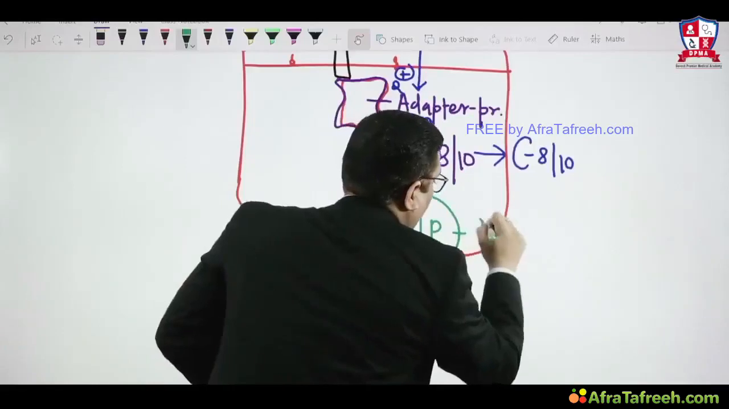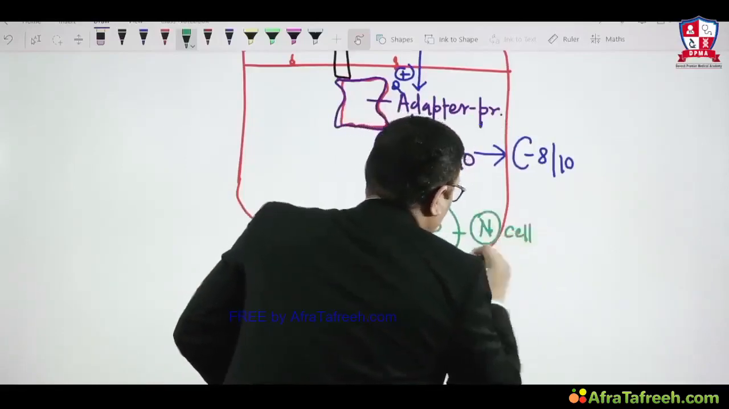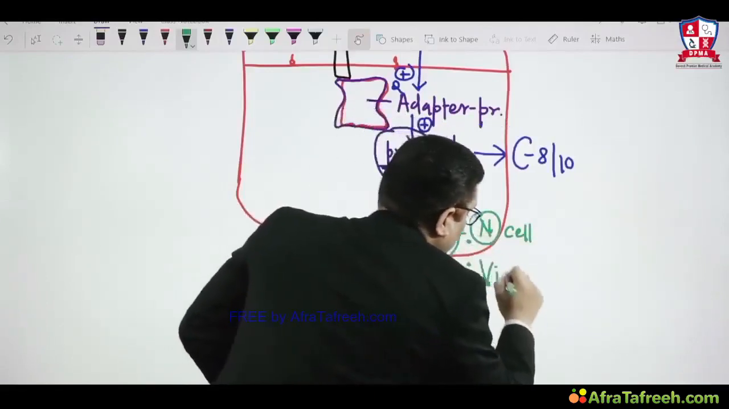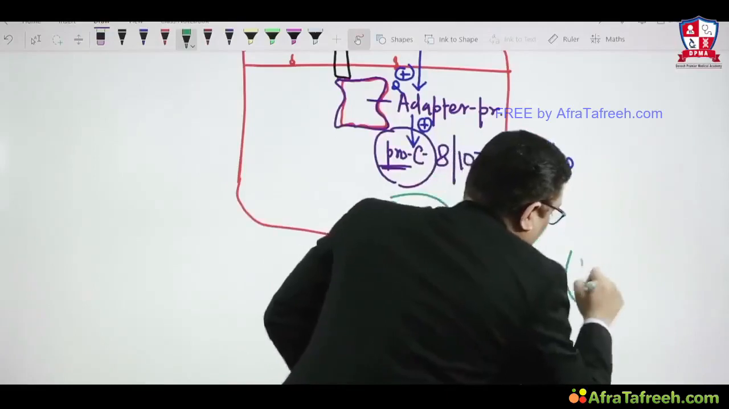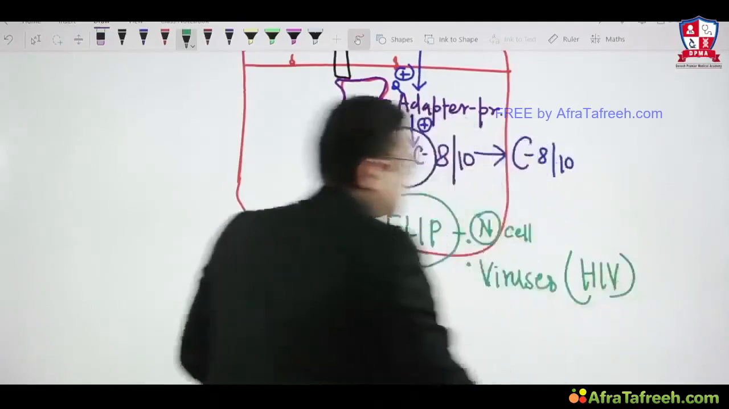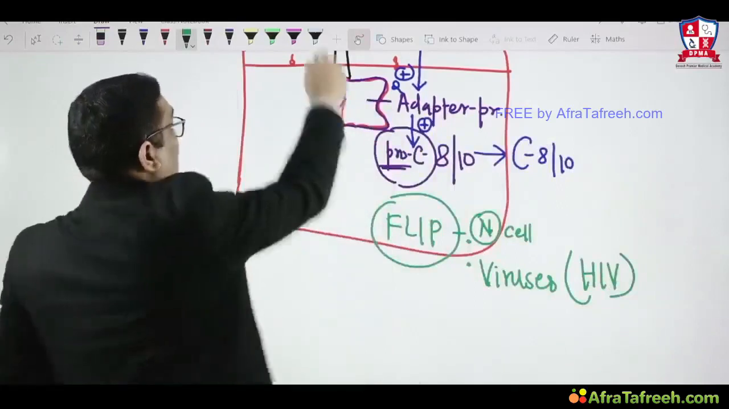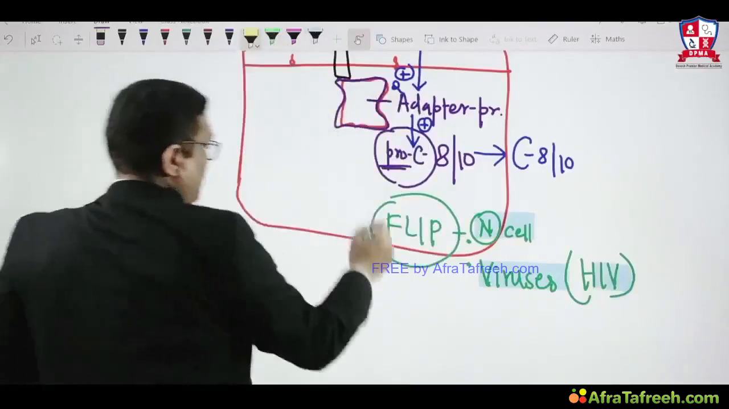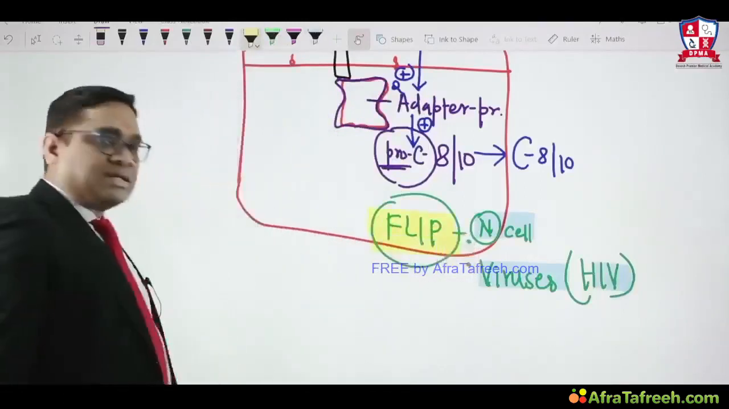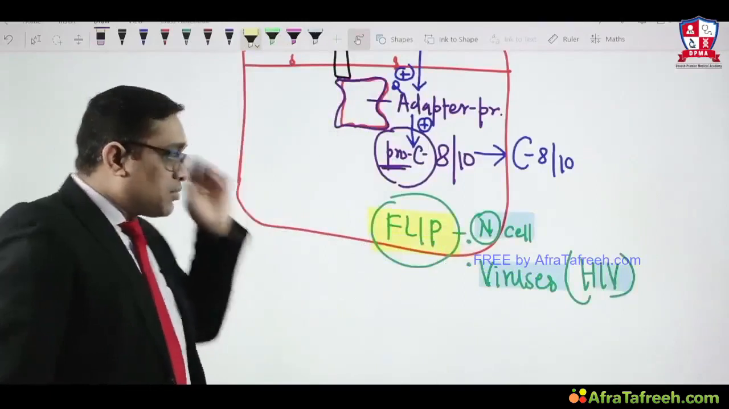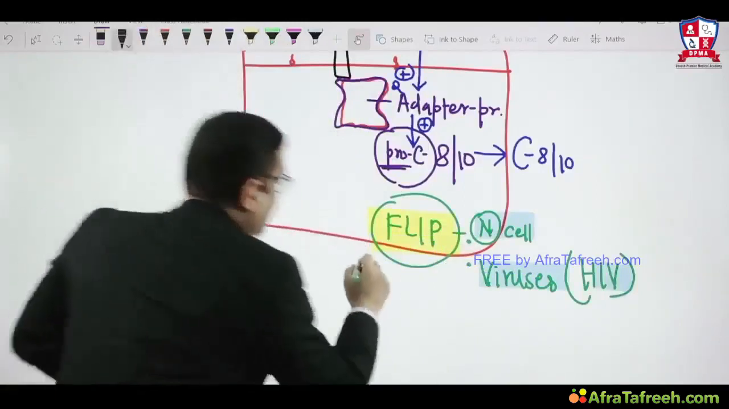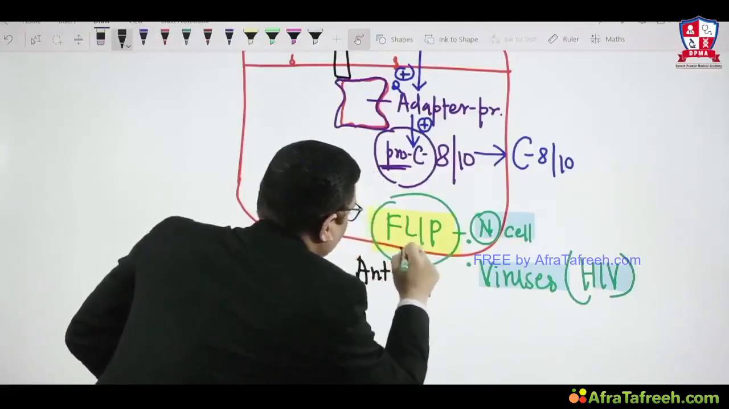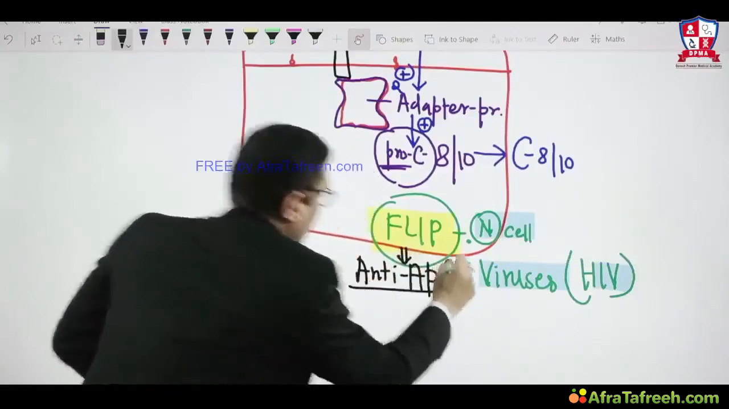FLIP is a protein present in normal human cells as well as certain viruses like the human immunodeficiency virus, HIV. So our normal cells and certain viruses like HIV have one unique protein called FLIP, and FLIP is anti-apoptotic. That was the question in the All India exam and JIPMER exam. What is FLIP? FLIP is an anti-apoptotic protein, right? That was the right answer.